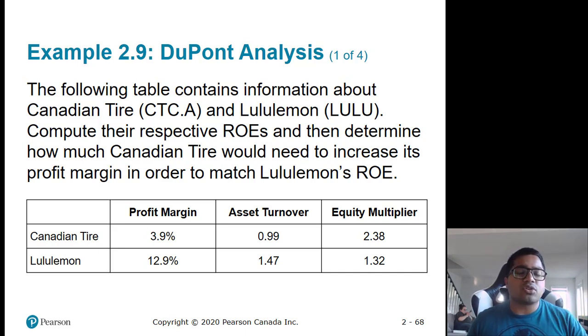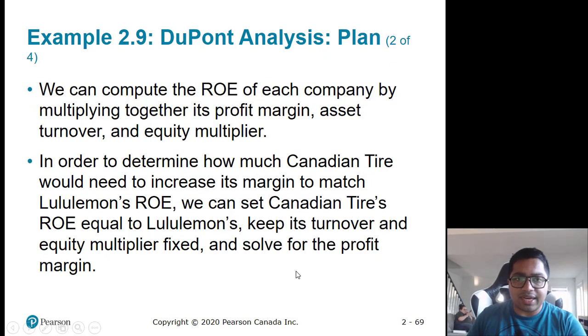Canadian Tire competes on cost. That's why profit margins are less, right? Asset turnover is also less. Like for Lululemon, means for Canadian Tire, it is generating less sales for the assets it has. But Canadian Tire has more debt than Lululemon. So we can compute the ROE of each company by multiplying all three together.